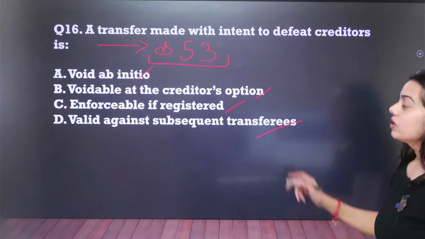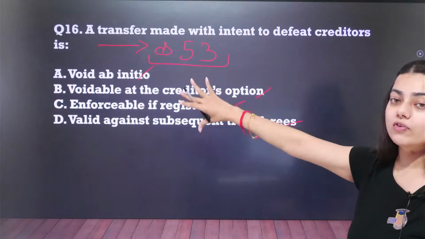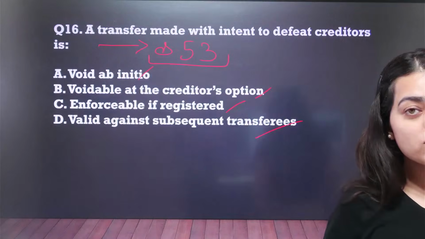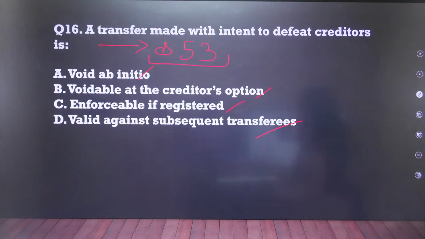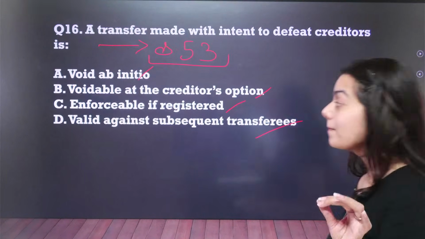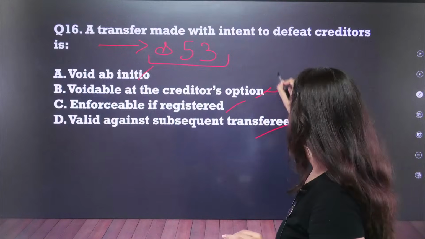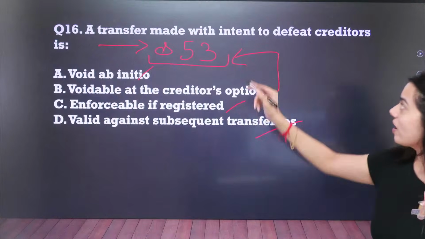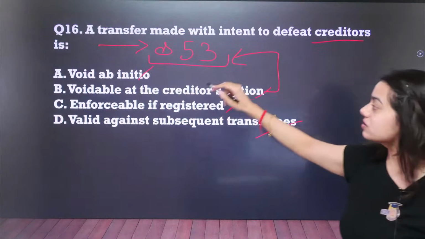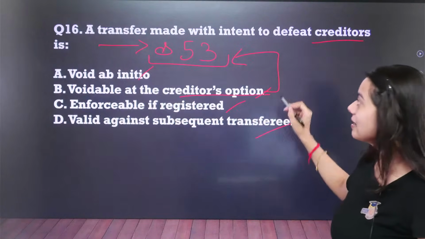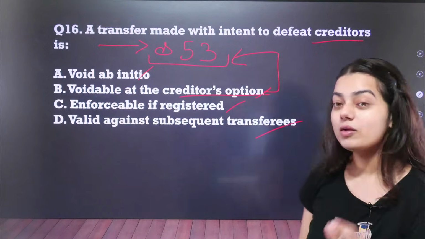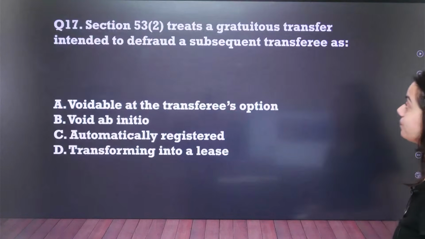Let us move forward. This whole concept is covered under section number 53, and the correct answer for your question number 16 would be option number B. What does this option say? This option says voidable at the creditors option. A transfer made with intent to defeat the creditors is voidable at the creditors option. Where is this concept covered? It is covered under section number 53.